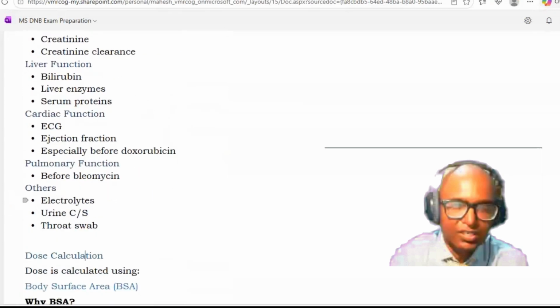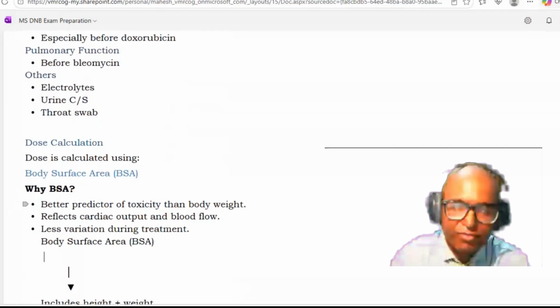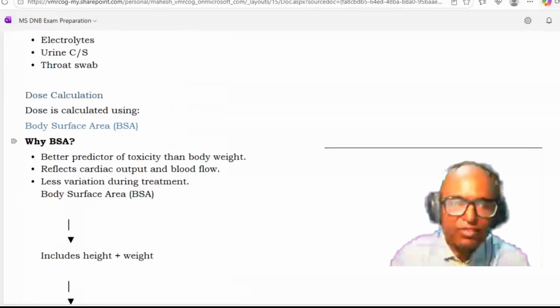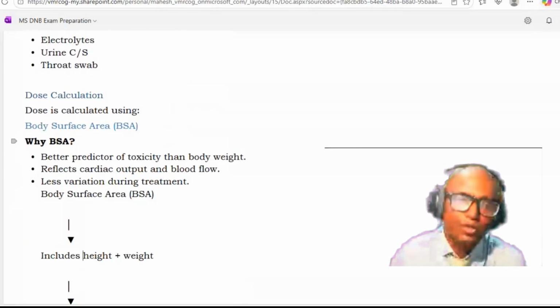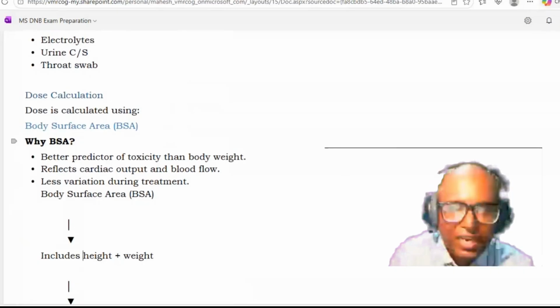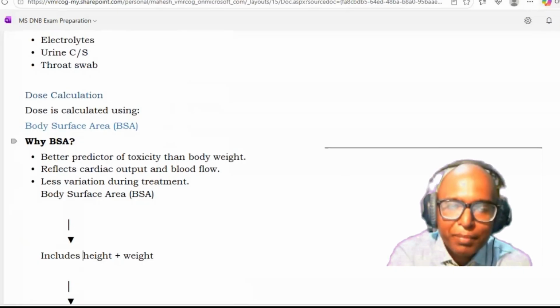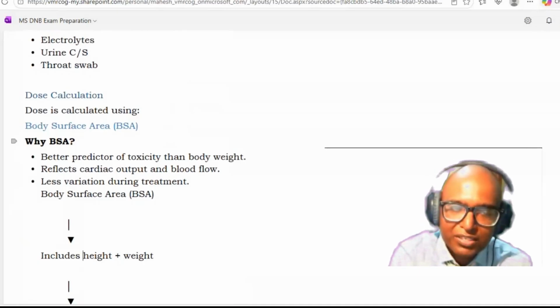Bleomycin is known to cause pulmonary fibrosis, so you have to do pulmonary function tests. Also electrolytes, urine culture and sensitivity, and throat swab. These are the pre-treatment evaluation investigations. Another important concept in chemotherapy: how do you calculate the dose? Dose is calculated using body surface area. Why do we use body surface area? Because it is a better predictor of toxicity than body weight.